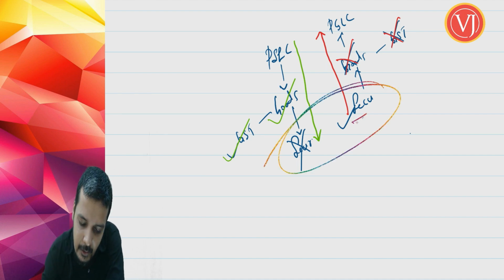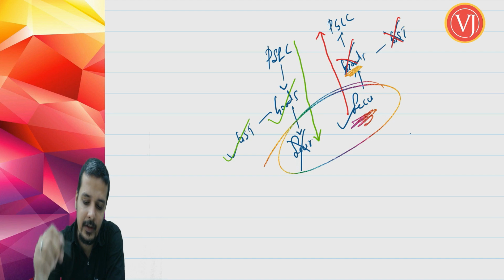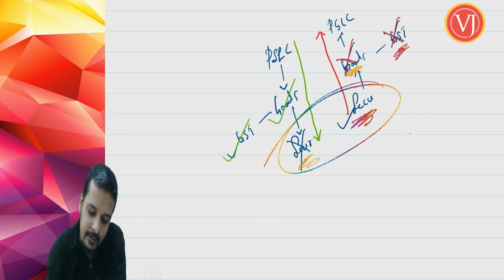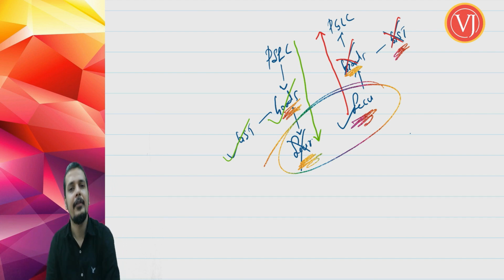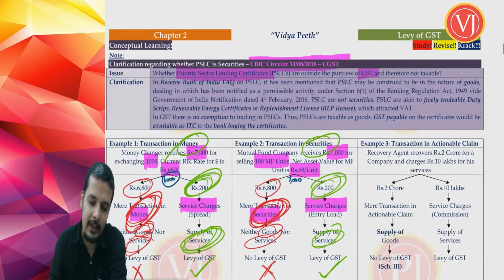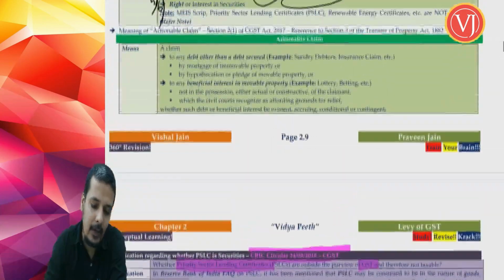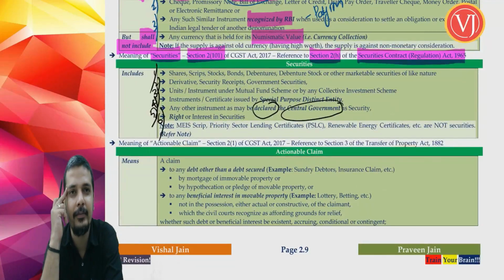If it is securities, it is not goods, because both goods and services exclude securities, therefore no GST. If it is not securities, it is perfectly goods. Why? It is movable. If it is not securities, it is very clear that it is movable, it is goods, and you are going to pay GST on the same. Now the core issue was whether priority sector lending certificate is security. Let us go to that definition of securities again.